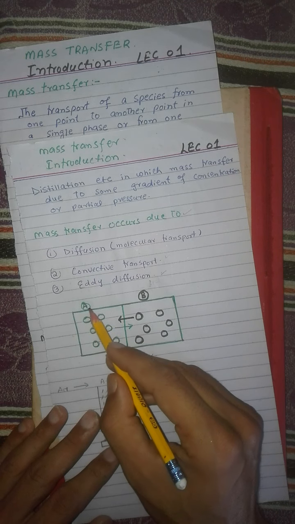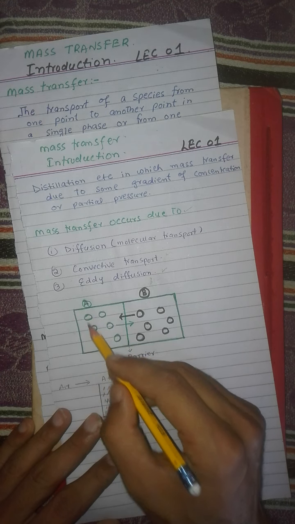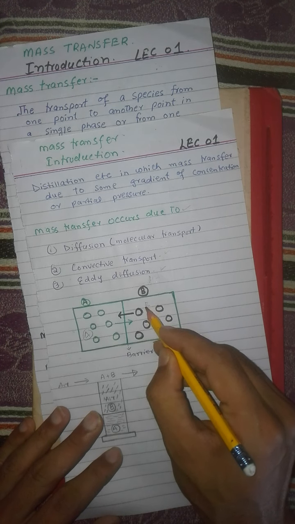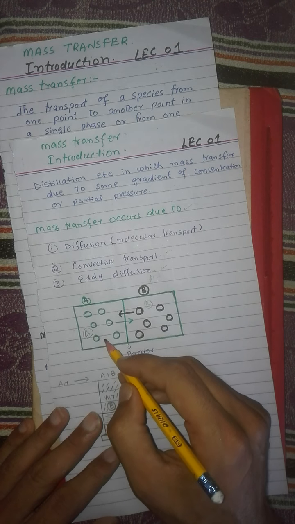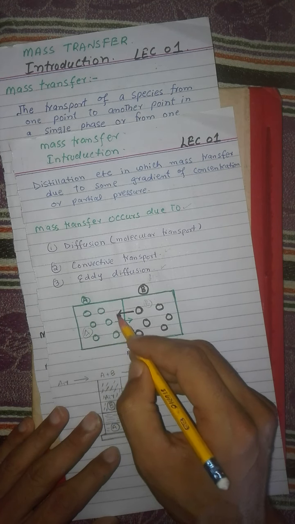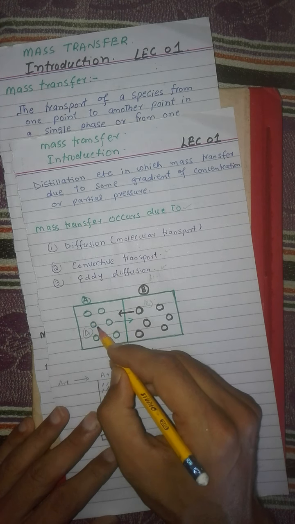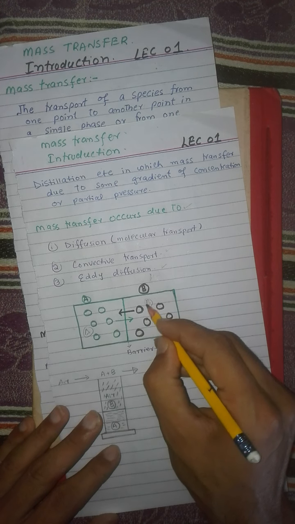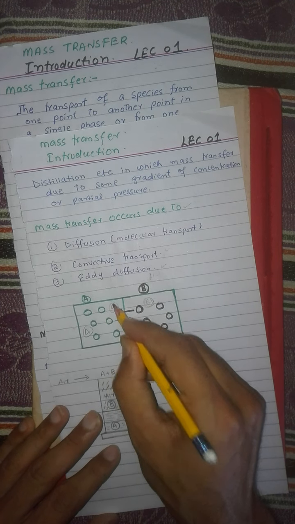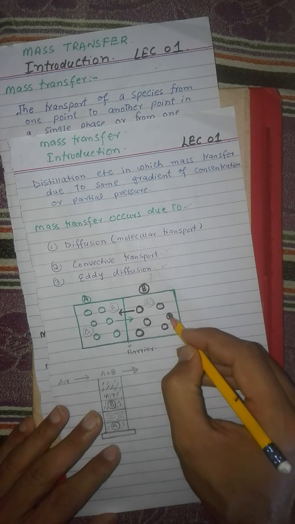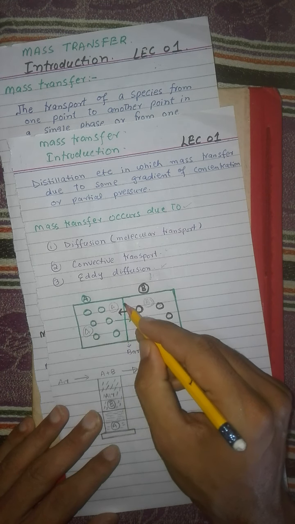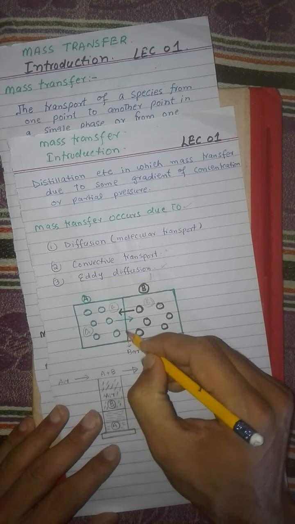Let us consider we have two compartments. This is compartment A and this is compartment B. In the left side compartment there is a gas having molecules A, and on the right side there is a gas B. These are the molecules of gas B. First of all, these two compartments are separated from each other by a barrier, which separates the two compartments and the two gases.